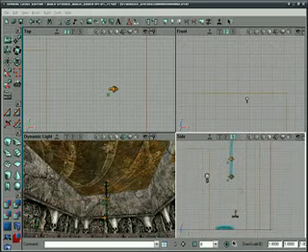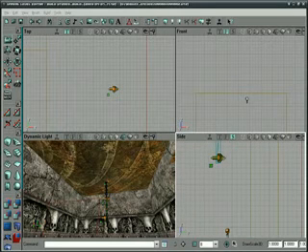It's pretty cool that you're doing that from a top view. I would have done it from a side and a front. Yeah, I know. I'm special. You are very special.